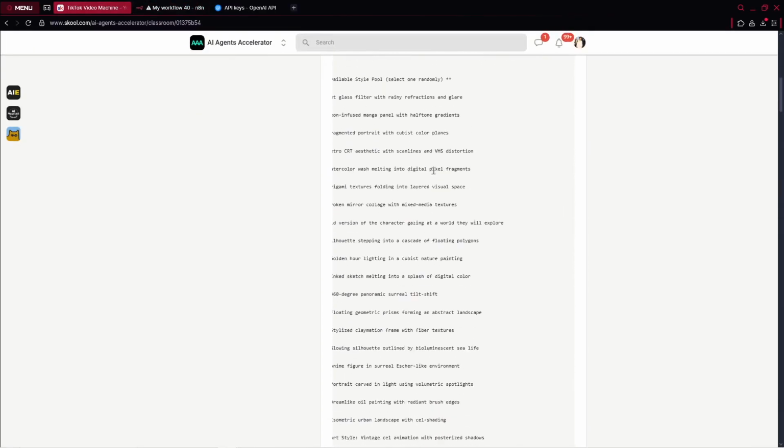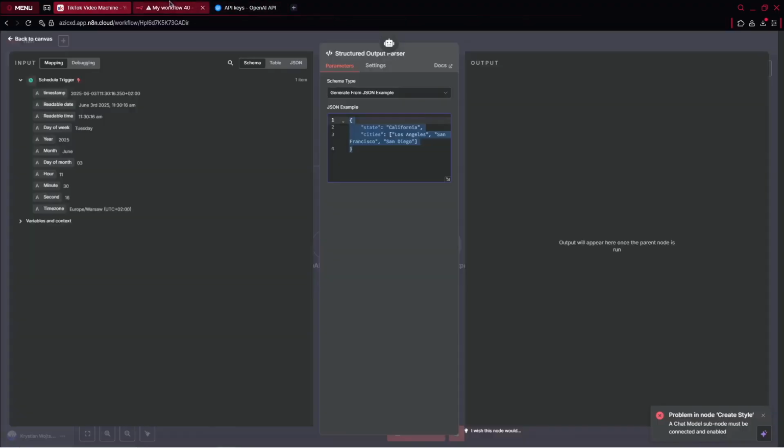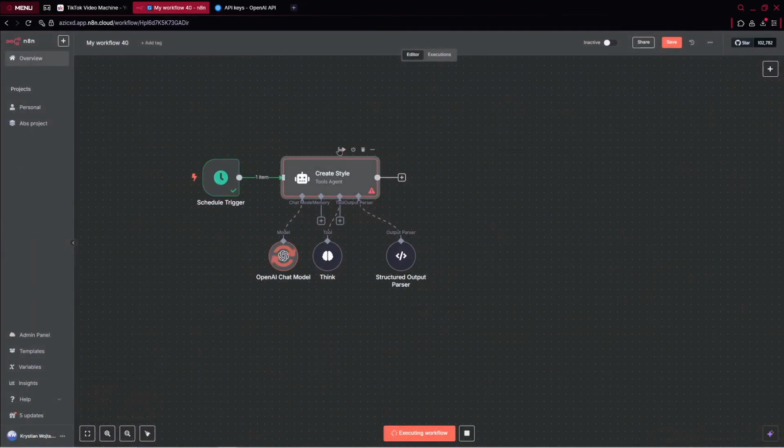So if you go over to our community, you scroll down, you've got output parser, you can just copy it. Inside, as you can see, we've got a title, caption, style, character placement, and a lot more, okay? So just paste it here. And when you do this, simply click on this button to run this AI agent.